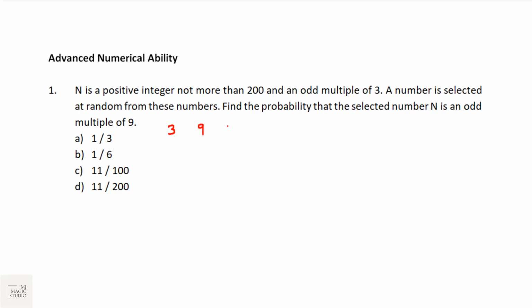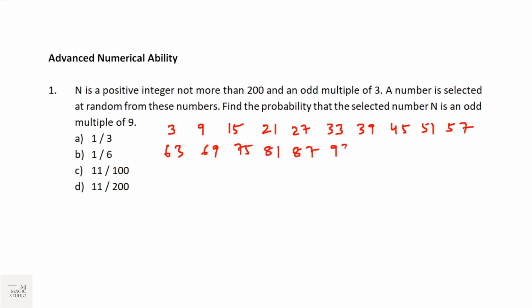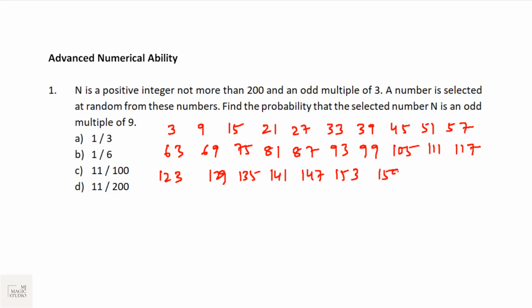That means we are skipping with a gap of 6: 15, 21, 27, 33, 39, 45, 51, 57, 63, 69, 75, 81, 87, 93, 99, 105, 111, 117, 123, 129, 135, 141, 147, 153, 159, 165, 171, 177, 183, 189 and 195.